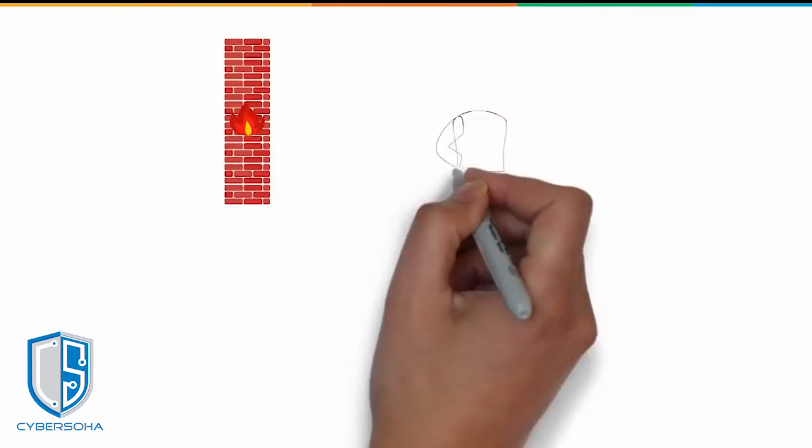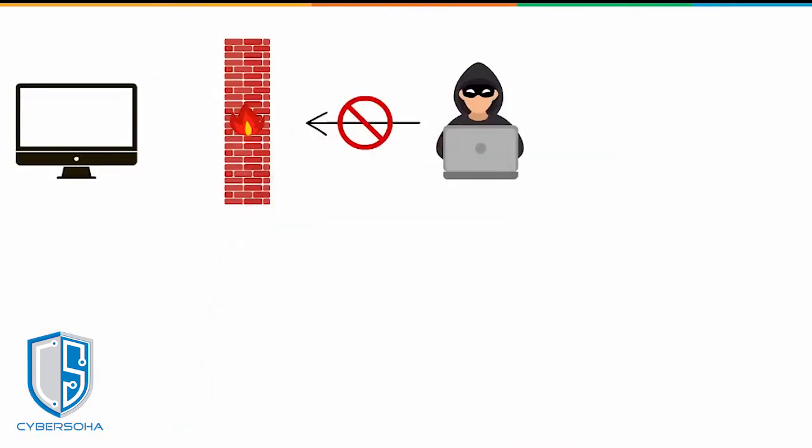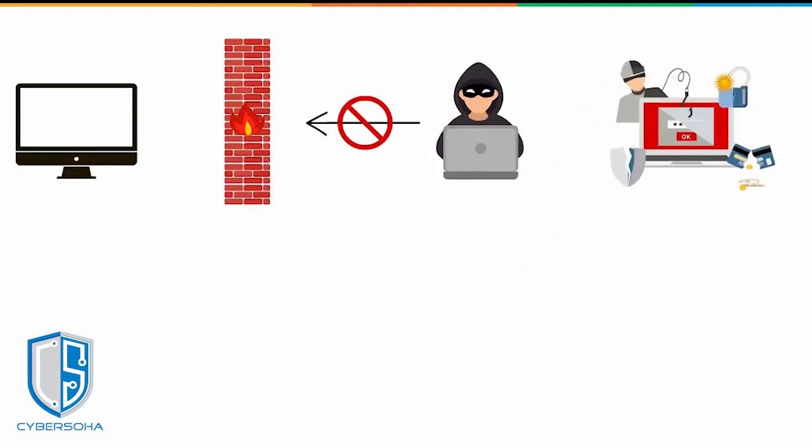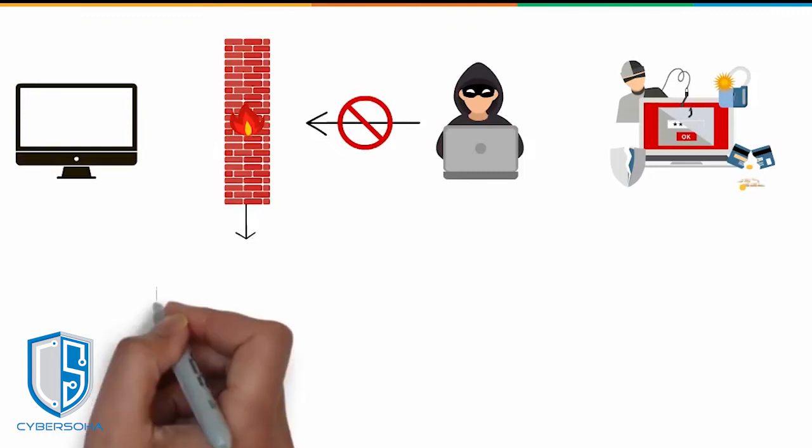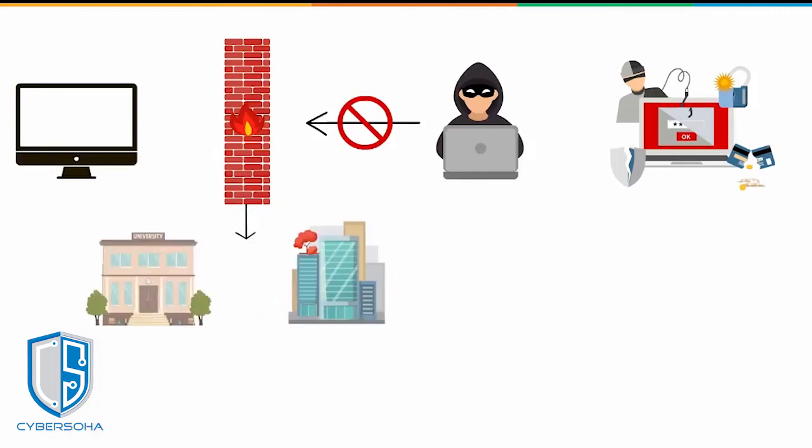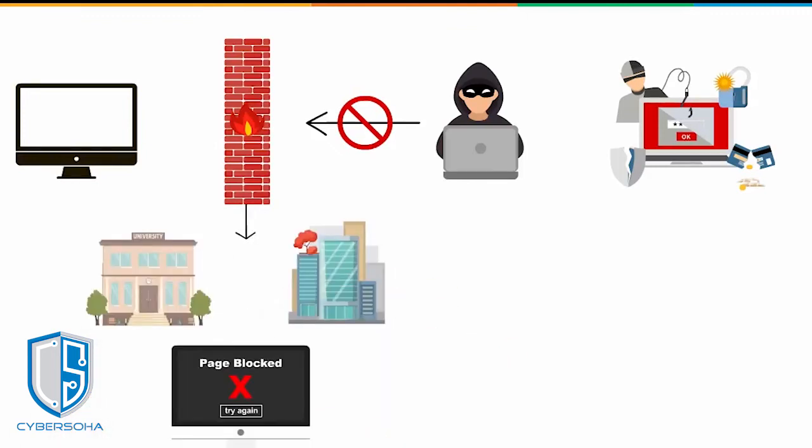A firewall can spot malicious actions and block your computer from receiving data packets from harmful sources. In addition to preventing cyber attacks, firewalls are also used in educational institutions and offices to restrict users' access to certain websites or applications. It is used to avoid access to unauthorized content.